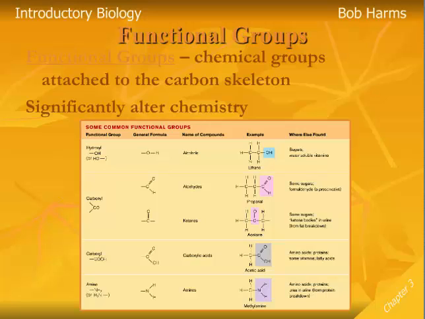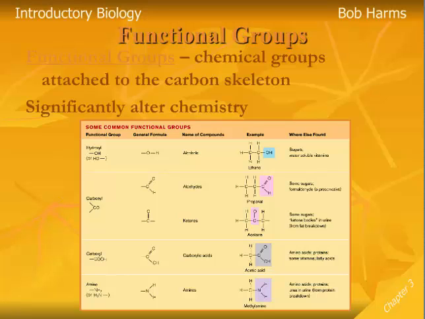And here's a chart from your book. This is just a few of the common different functional groups. That OH, we said that hydroxyl group, if we attach that to a carbon skeleton, that's an alcohol group. We know, for example, that oxygen is involved in lots of polar bonds. It's not a very good sharing molecule. And so, for example, if I take that carbon skeleton by itself, it's very hydrophobic. But if I attach that alcohol group to it and mix it with water, then it's going to be very soluble. Water is going to be attracted to that OH,